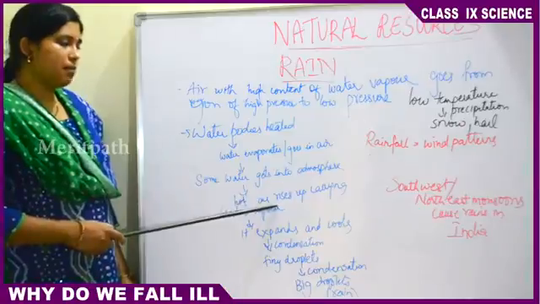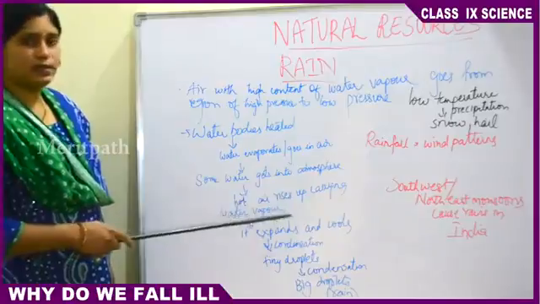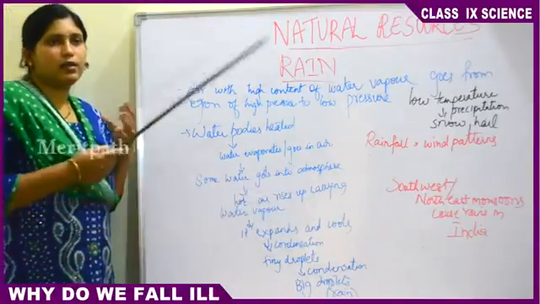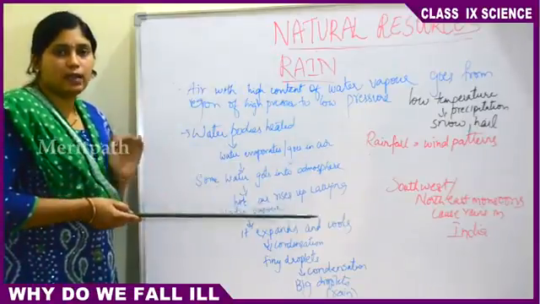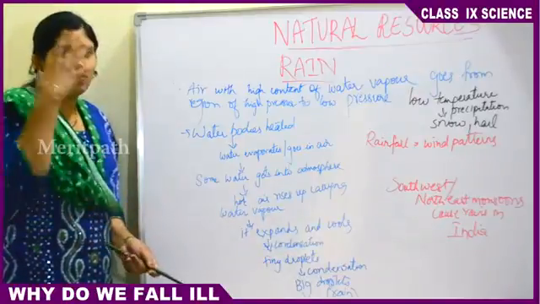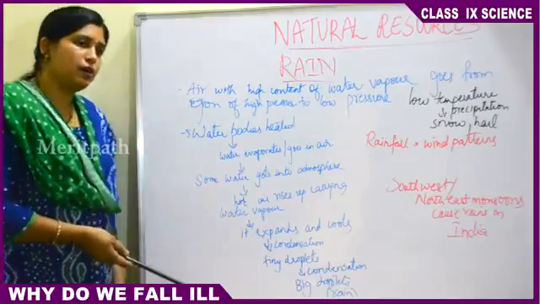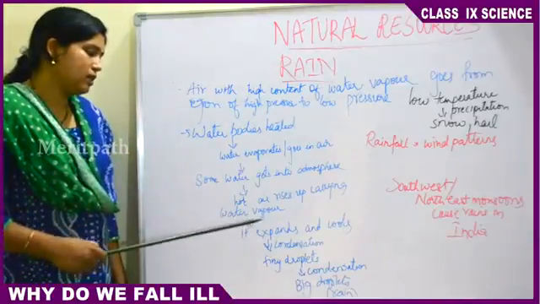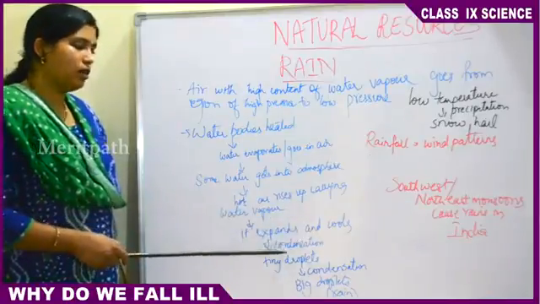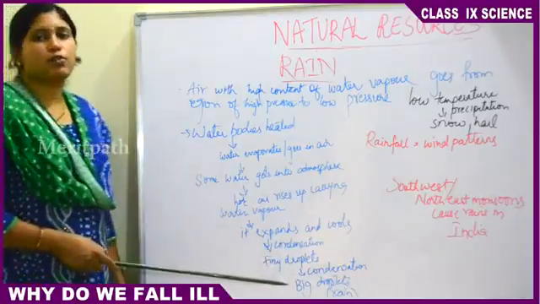Then hot air rises up. So due to radiations again, hot air rises up carrying water vapor. When water vapor is being risen up along with the hot air, as the air goes up, it expands and cools. As the altitude increases, temperatures decrease. So that is the reason when hot air rises up carrying water vapor, it expands and cools down. The process is called condensation.